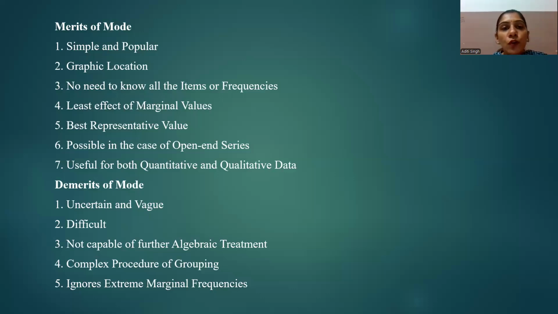Mode is useful for both qualitative and quantitative data, mode can be computed in an open-ended frequency table, and mode can also be located graphically. Disadvantages of mode say that if there is no repeated data in a series, then there is no mode. Basically, mode is not based on all the values, and it does not represent all the values in a data set.